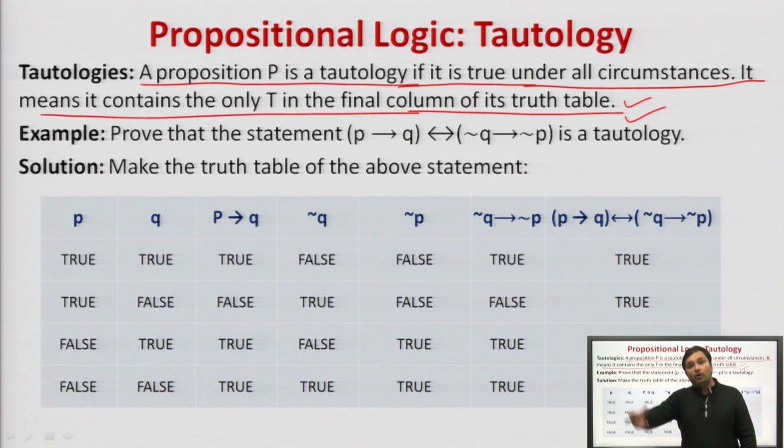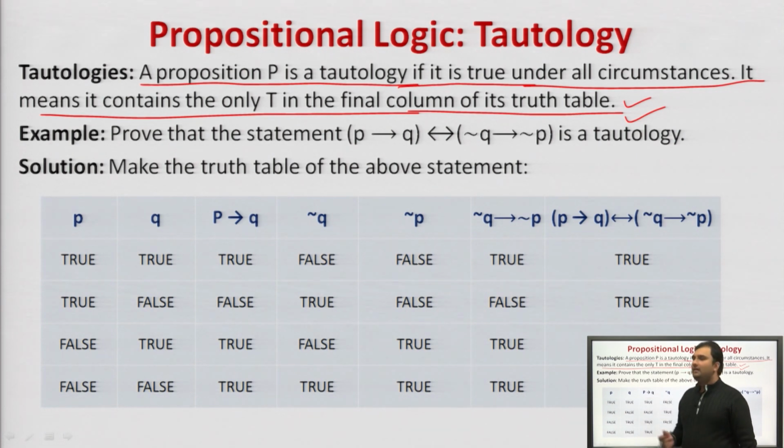It is called a contradiction if it returns all the values as false, right. Please remember, if all the values in the final column are true, then it is a tautology. If all the values are false, then it is a contradiction. If the values can be true and false, then it is a contingency.